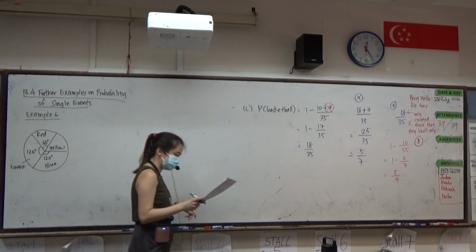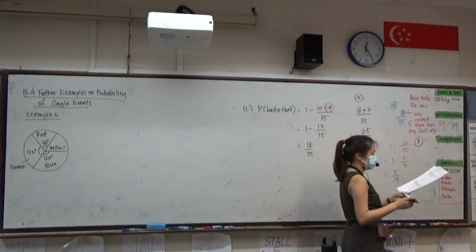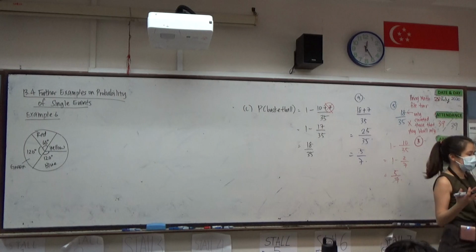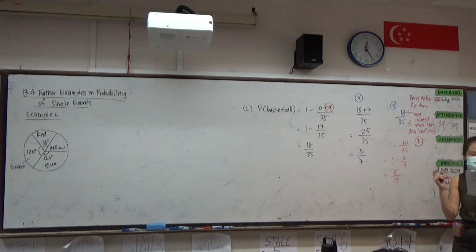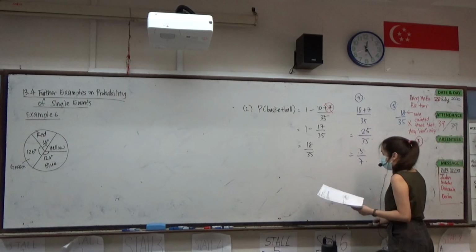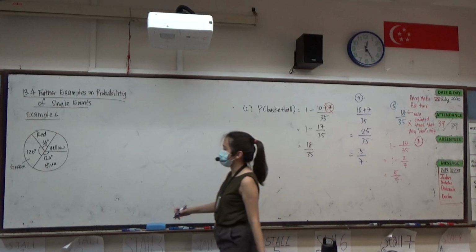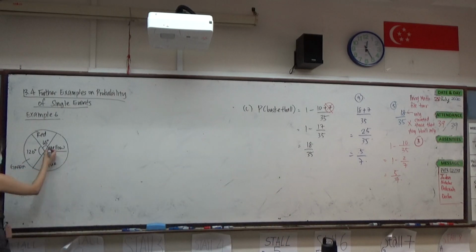Spinner going on. The diagram shows a spinner consisting of 4 colored sections. They are of different sizes. If the spinner is spun once, find the probability that it stops on the yellow sector. For the yellow sector, the question did not tell us what this angle here is. But can we find the angle?